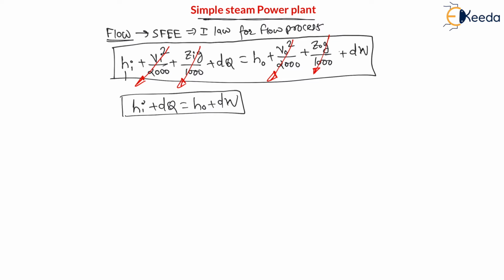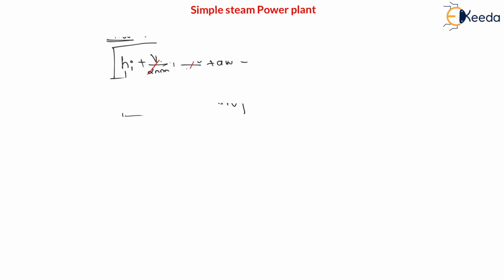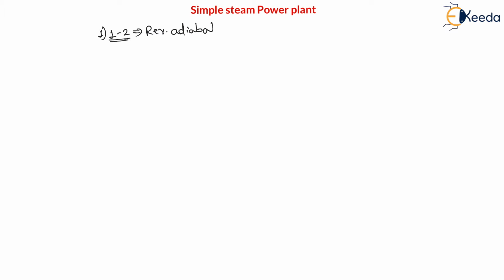Now, this steady flow energy equation we are going to use here for all processes because all are flow processes here, right? So, let us use this steady flow energy equation for all the processes, that is Hi plus heat is equal to Ho plus work. Now, various processes: the very first process, 1 to 2, is turbine. Therefore, it is a reversible adiabatic expansion. That is called isentropic expansion in turbine.